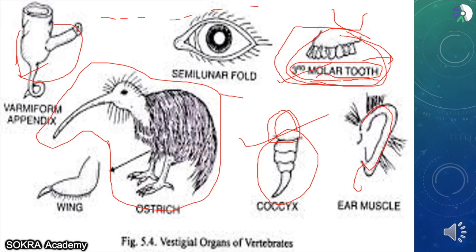Even compared to a normal crow or a normal sparrow, the ostrich wings are very weak. That is why, if you go to a zoo and see an ostrich, they really do not fly, because over the time of evolution their wings have become very weak because they have stopped using them. So what is a vestigial organ? Vestigial organs are all the organs that animals have stopped using, and now they are present in the body but do not have any function.